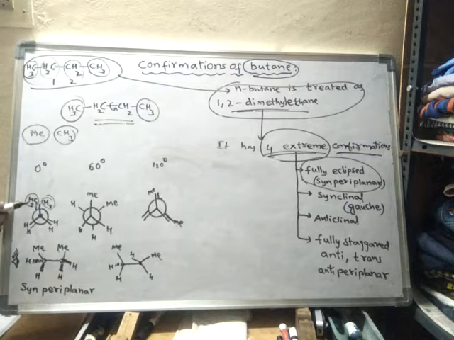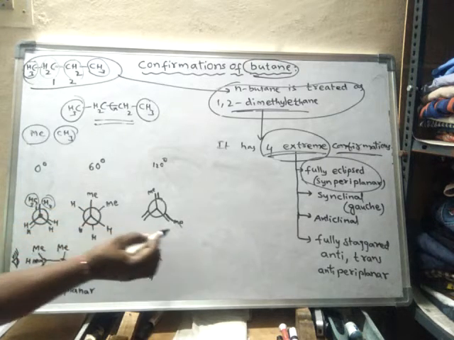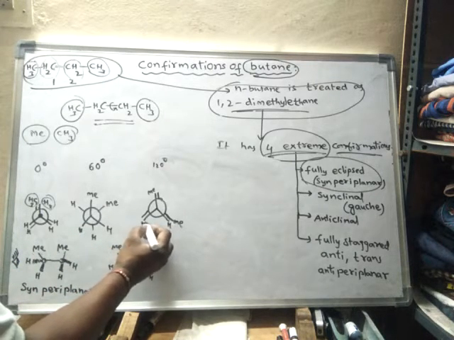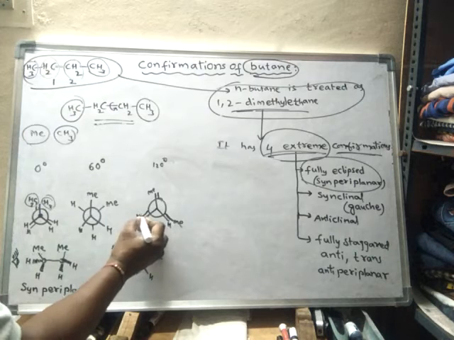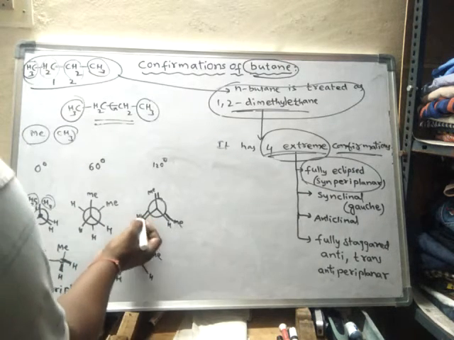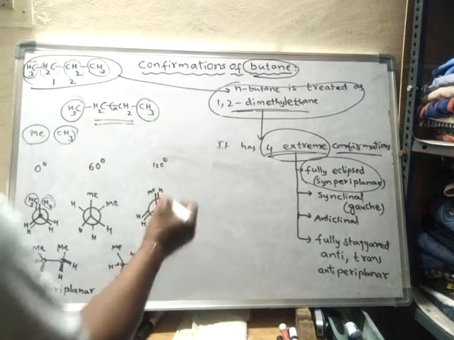This methyl group is shifted here and finally to here. This is a hydrogen of the first carbon. This is also a hydrogen of the first carbon, and this is a hydrogen of the back carbon. This is also a hydrogen of the back carbon.